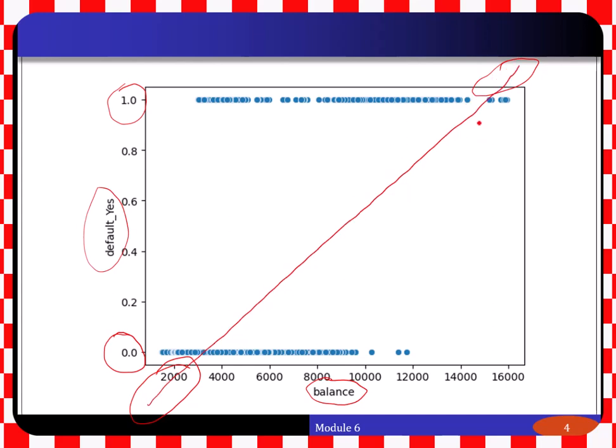It fits a curve between 0 and 1. The curve is going to be something like this, an S-curve which does not go beyond 1 or below 0. That's going to be our main curve that we will see in a moment. And we will see how to fit an S-curve between 0 and 1 in a moment.